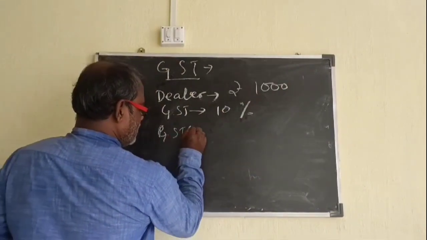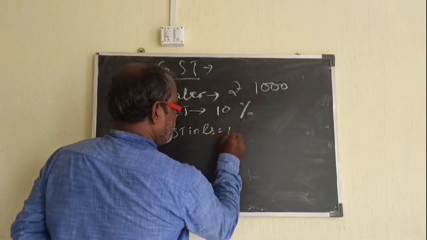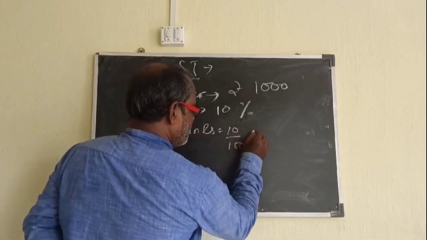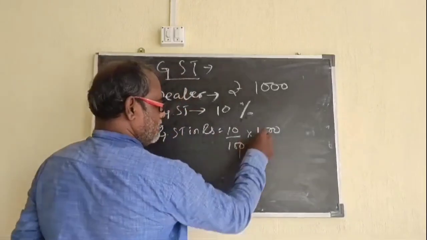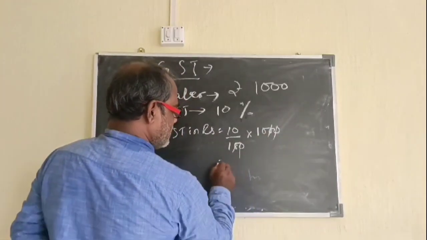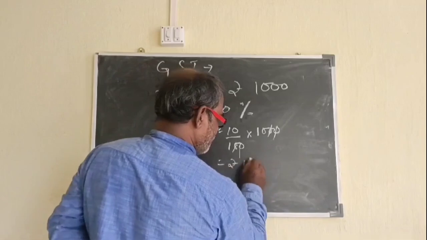GST in rupees is equal to 10% of 1000. That is equal to rupees 100.